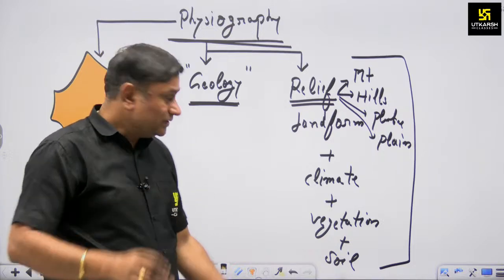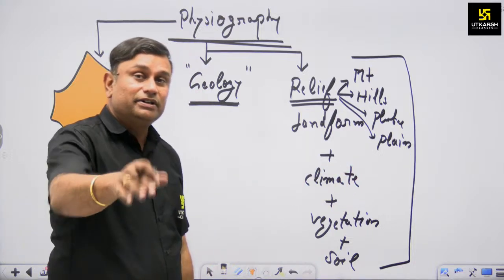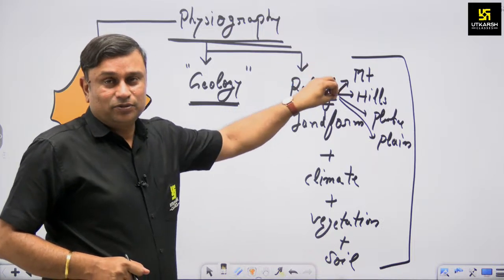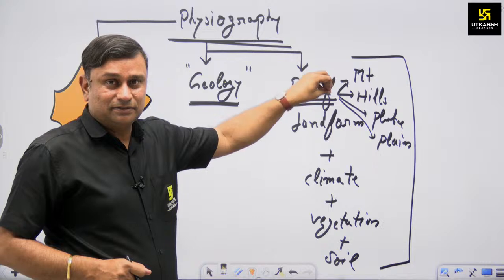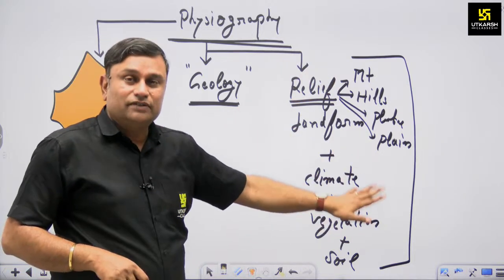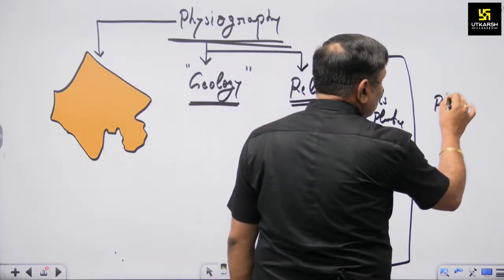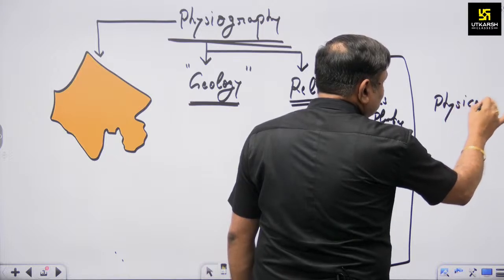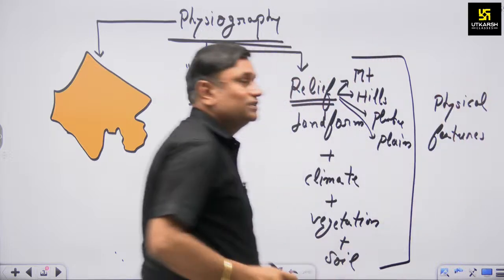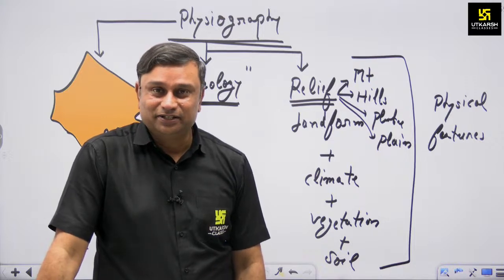Even you know about the availability of soil in that region. It means you know the topographical formation, the climate, the vegetation, the soil. It means you know the physical features of that particular state or country. Okay, got my point?